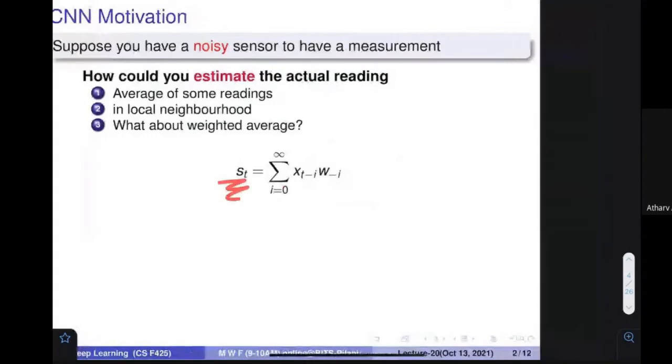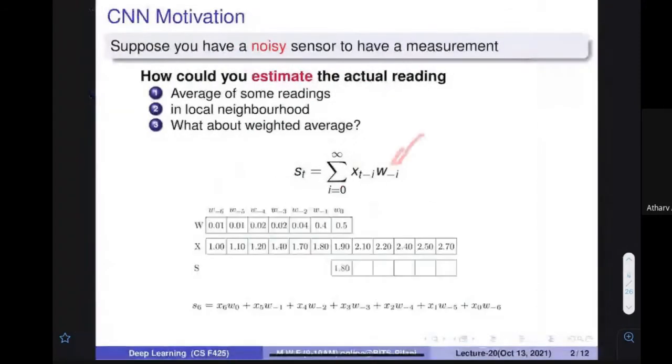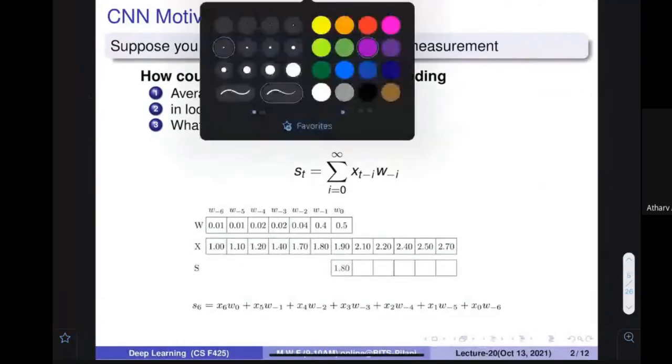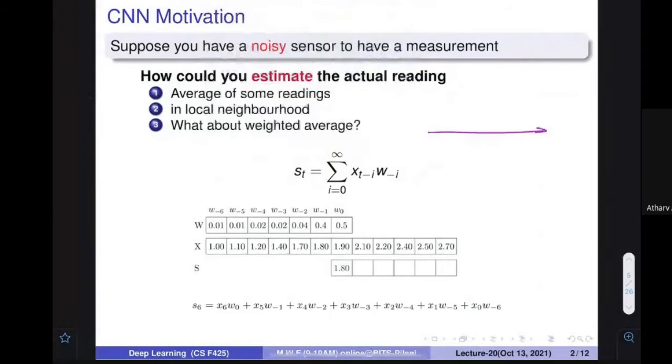A weighted average is something, for example, if all the values are 1, then it is 1 upon 8, or whatever number of ones there are, and they are going to be balanced. And we have also seen in the last class that, let's assume this is what the signal is, where some values are there, and let's assume my weights are 1, 1, 1, 1, 1. We have seen earlier, in the image segmentation task, that it was a box filter. The effect of this kind of filtering is that we are going to have a blurring effect.